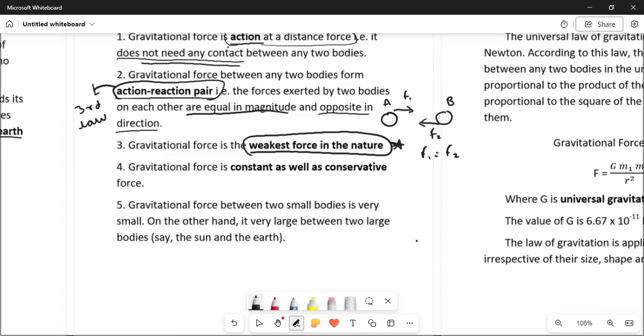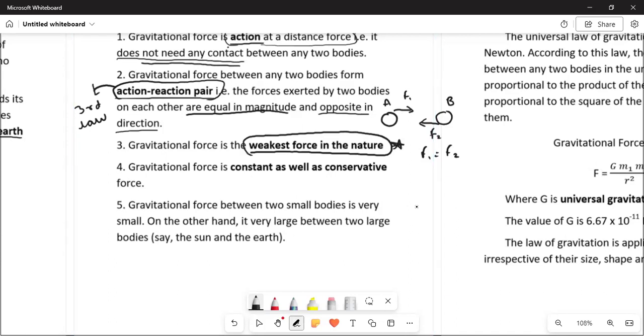Even though it is the weakest, it has the power to control such big planets. And it is the gravitational force which keeps us bound to the earth. If this force was not there, we would have flown somewhere else. We have discussed it earlier also. So even though it is the weakest force, it has a lot of power, right?